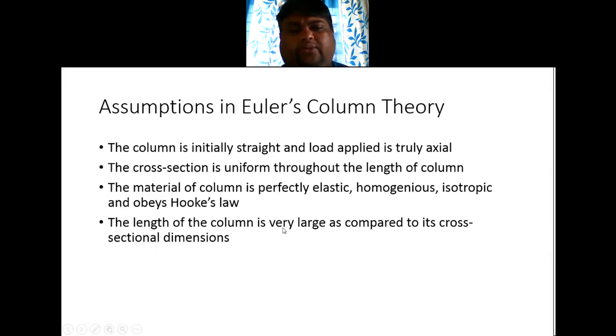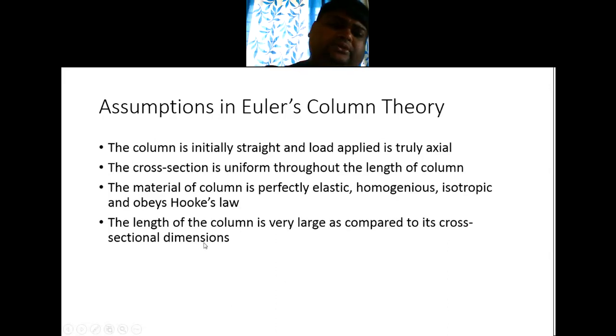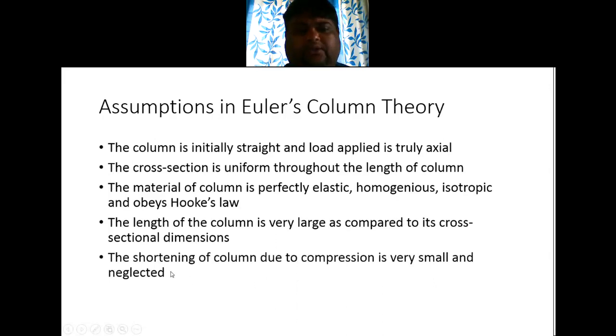The length of the column is very large compared to its cross-sectional dimensions. So the L by D ratio, where D doesn't mean diameter, it is a dimension of the cross section, right? It can be depth, it can be width, whatever it is. So this ratio is sufficiently large. The shortening of the column due to compression is very small and is neglected.